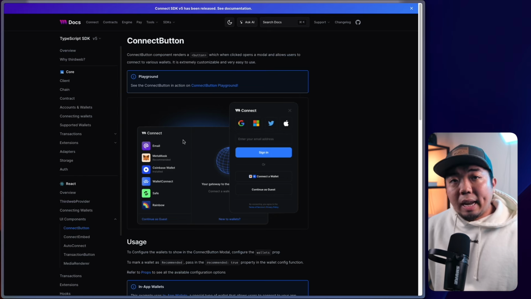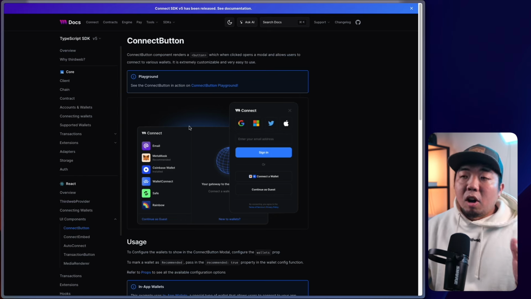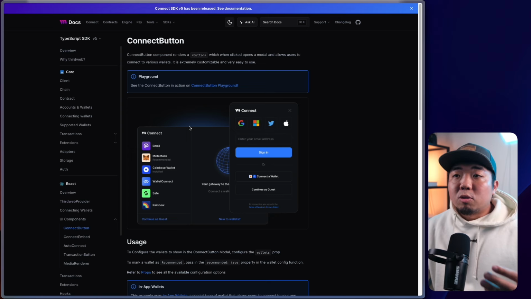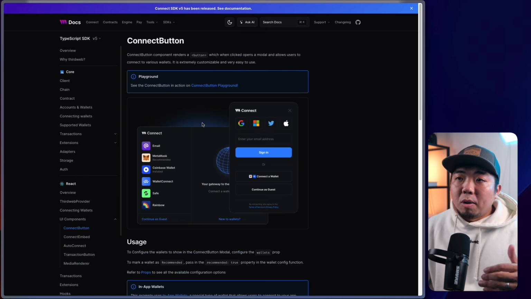We even support in-app wallets, which are things like social logins, email, phone number, and passkeys to generate your user a wallet. So no matter what onboarding experience you want to provide to your users, the Connect button gives you all of that and all the customization needed to allow users to do that, and it's super easy to implement.